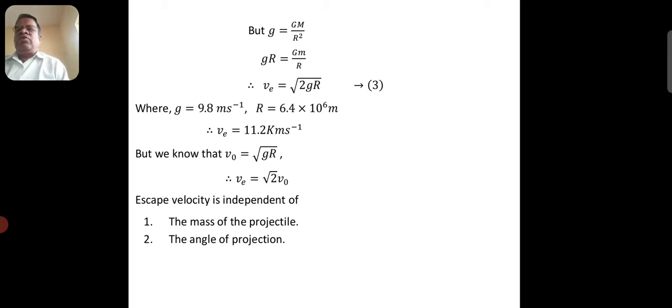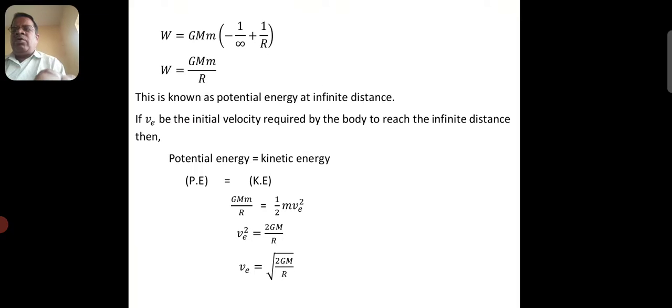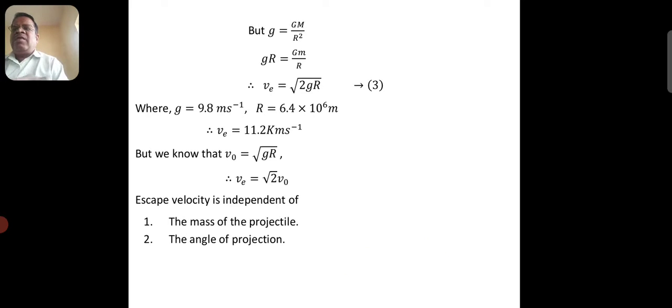But g equals G M by R square. G M by R equals g R. Therefore, V equals root 2 g R. Equation 2 as well as equation 3: escape velocity V is given by root 2 G M by R in terms of universal gravitational constant, mass of the earth and radius of the earth. Escape velocity is also given by root 2 g R, where g is the acceleration due to gravity, R is the radius of the earth.